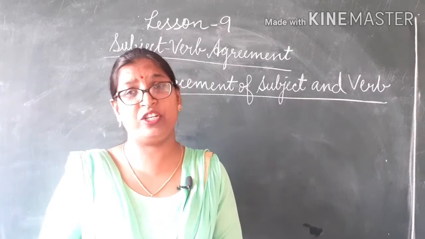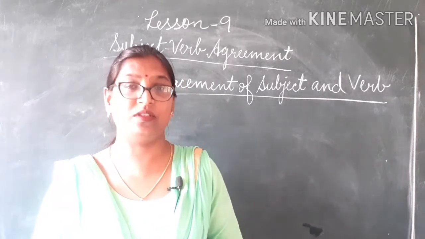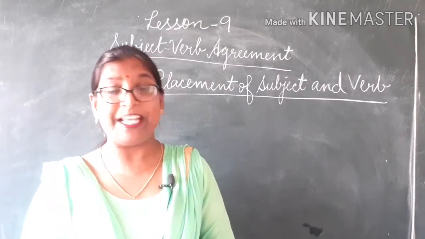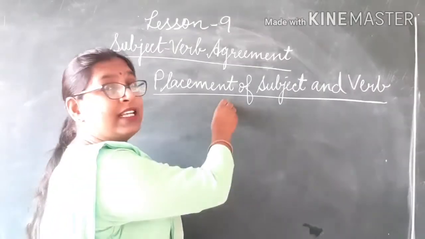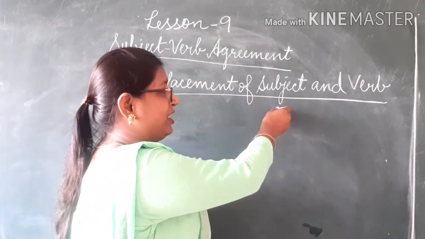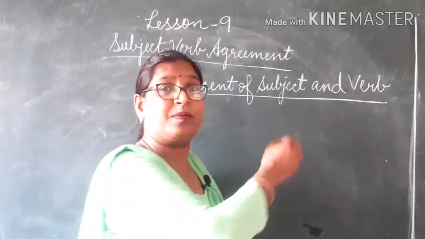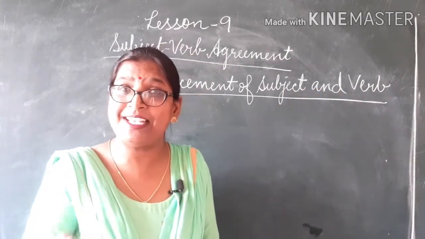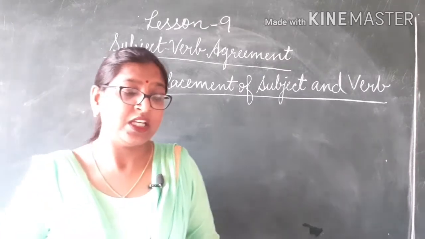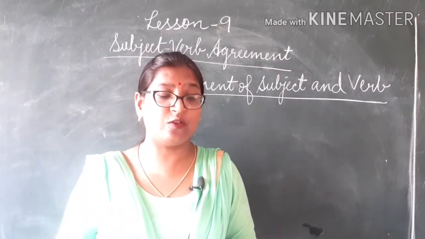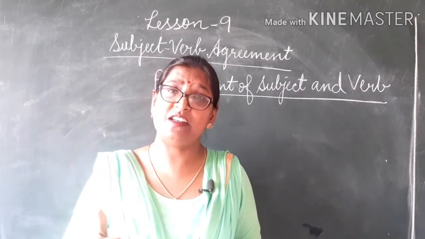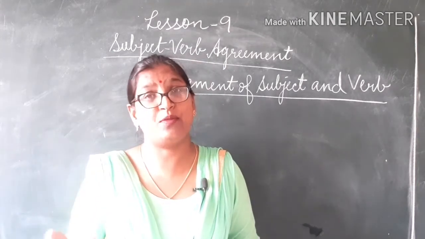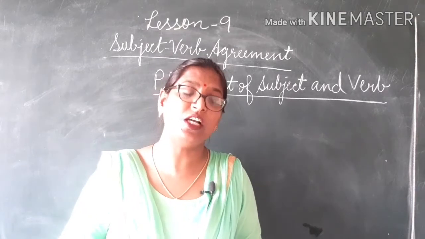So now today we are going to continue the same chapter, and the topic is placement of subject and verb in a sentence. What is the place of the subject and what is the place of the verb? Where to place them in the sentence? The subject comes before the verb in declarative sentences. In a declarative sentence, the subject usually comes before the verb.